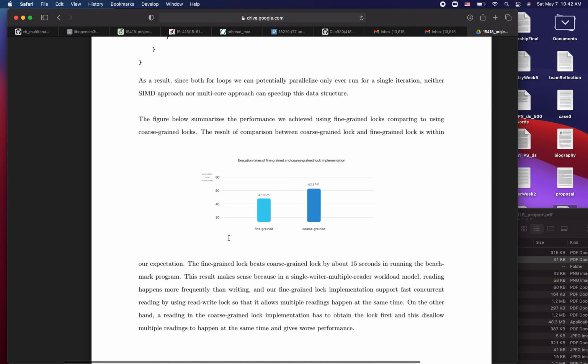So with the read write lock and the fine-grained lock implementation, it shows a better performance compared to a coarse-grained lock.